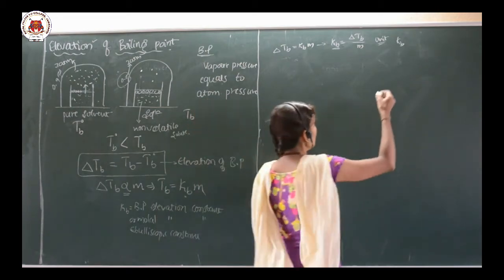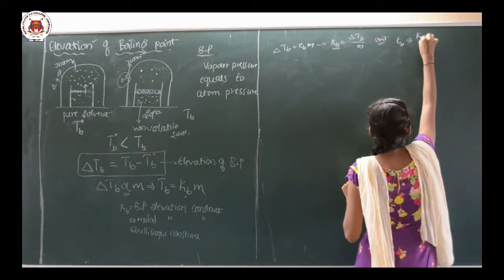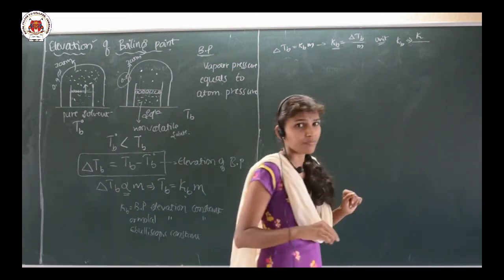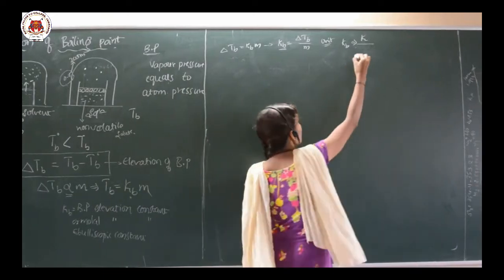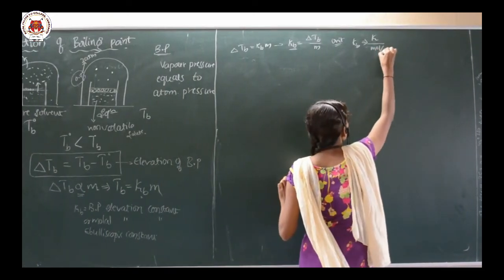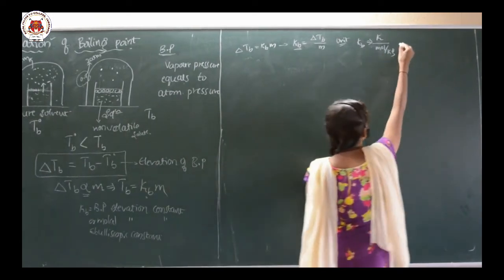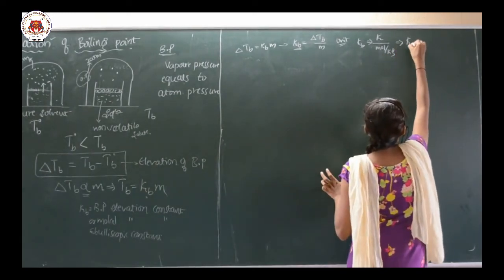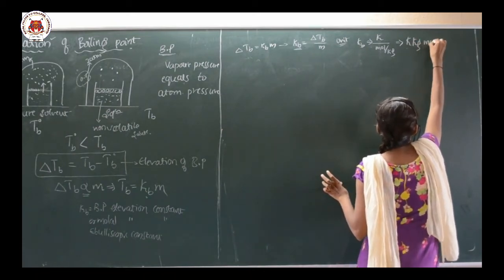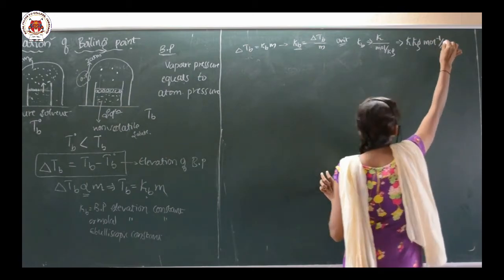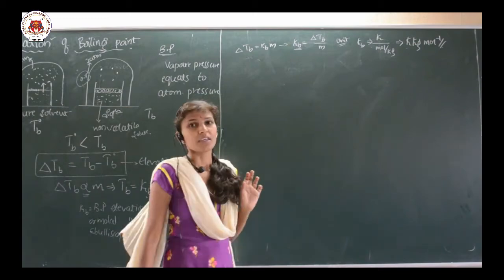So Kelvin divided by moles dissolved in kg of solvent. If I simplify this, the unit of Kb is Kelvin kg per mole.